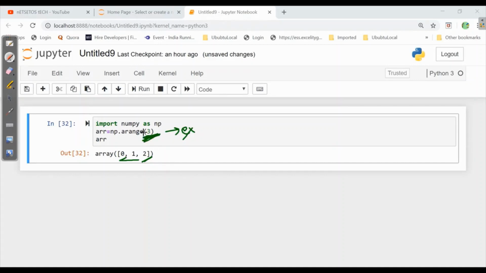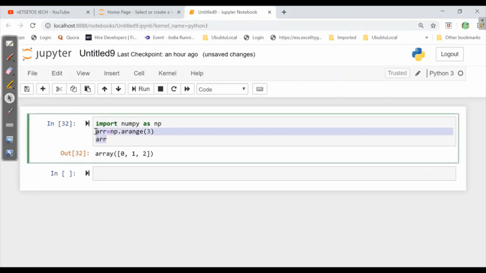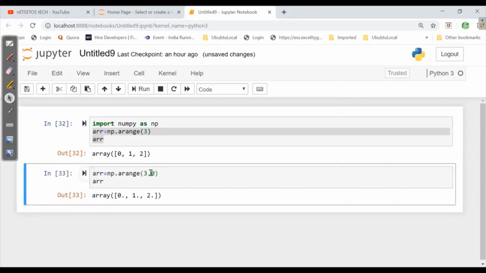Now we will see with start and end value also. As this is an int value, now we will see with a float value as well. So I'll just copy from here, and if I write 3.0, it will return float values as I have given a float value.